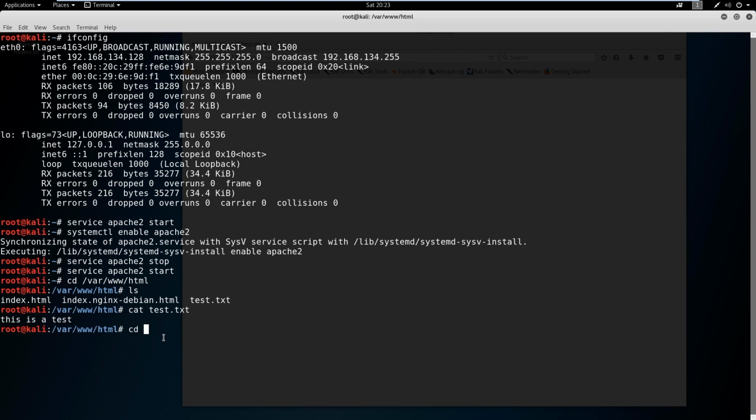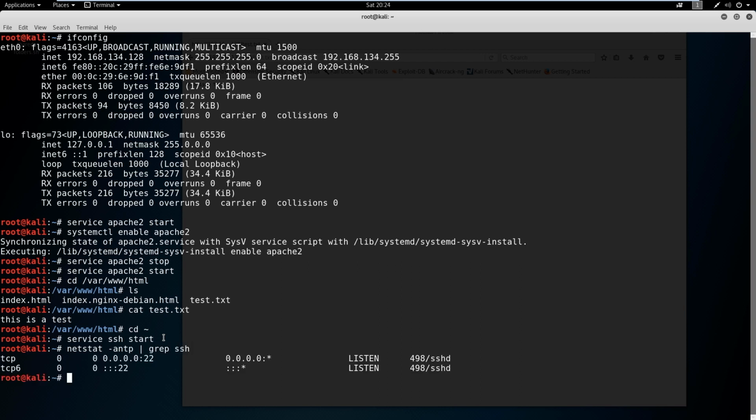So I'm going to cd back to the home directory. And it's the same concept here. If you say service ssh start, and then we can netstat -antp, and we can grep, which is searching our output, for ssh. Okay, so we can see now that SSH is running on our machine. This is good. We want it to always be on. So again, to have this load on start and not have to worry about it, systemctl enable ssh.